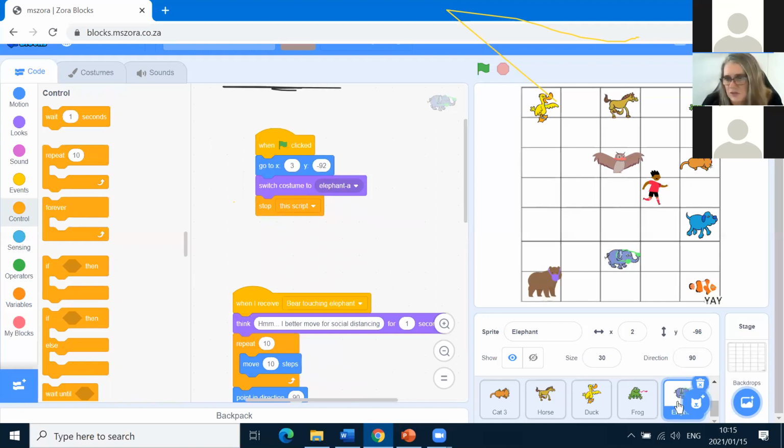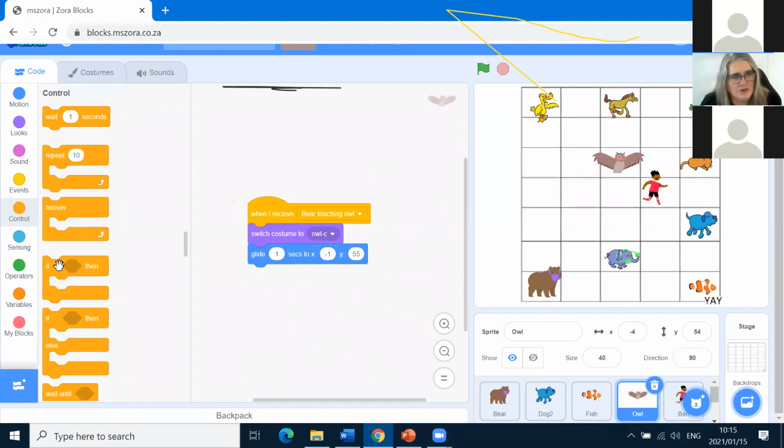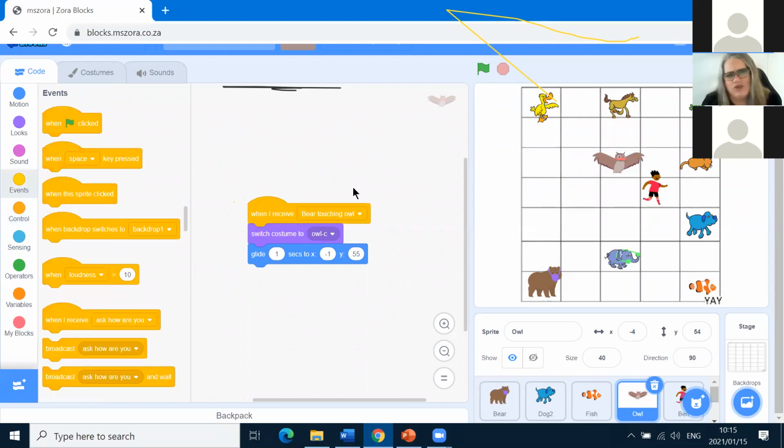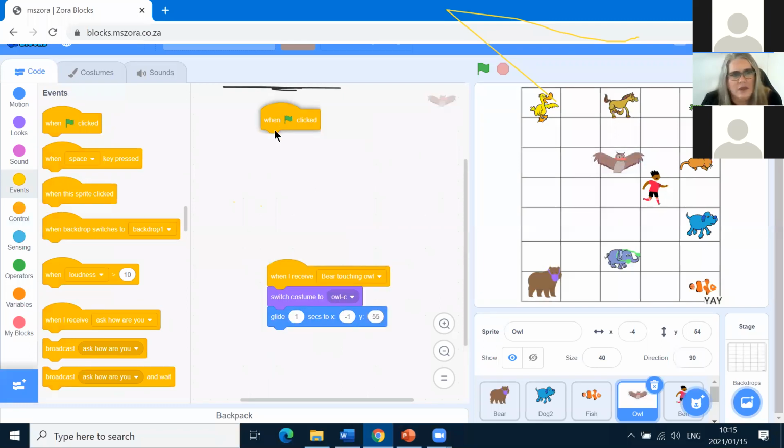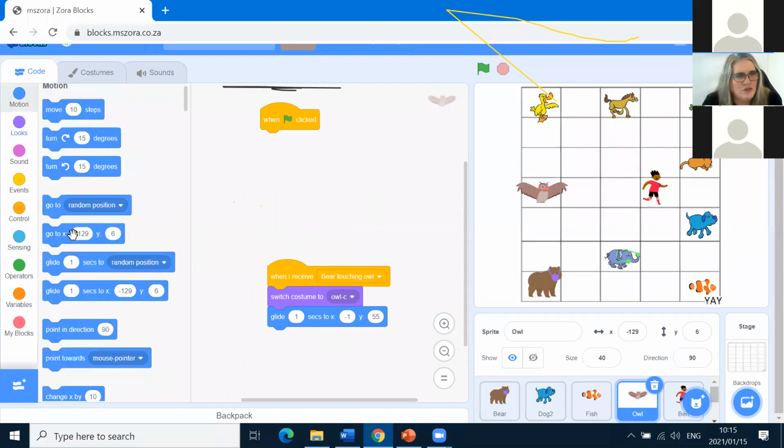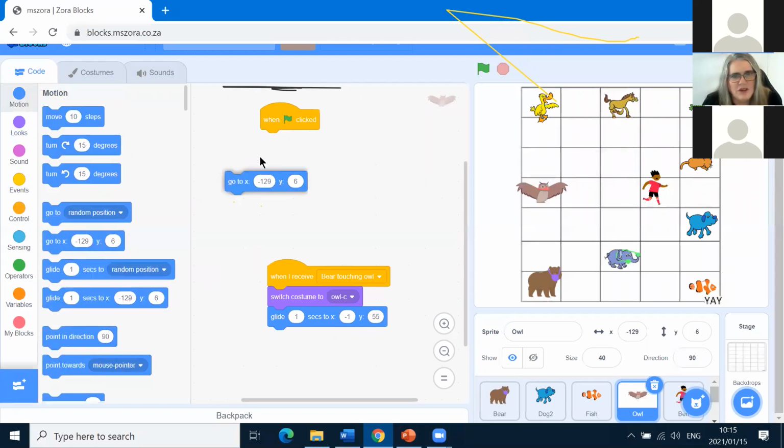But anyway, we'll sort out bird. Let's make sure bird is in the right place before we start. So we go to events. I always get mixed up with those two, events and control. I don't know whether it's because they're similar in color, but never mind. When the green flag is clicked, we have got bird over there. And when green flag is clicked, what is going to happen? We want bird to go to this position here. Okay, so we're going to go to X and Y coordinate, which is there.